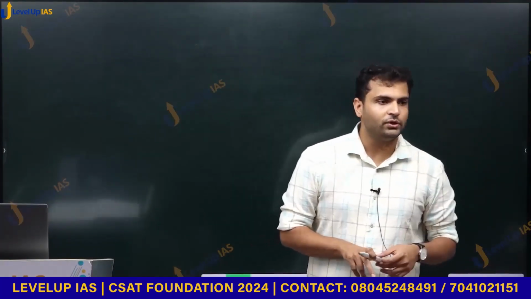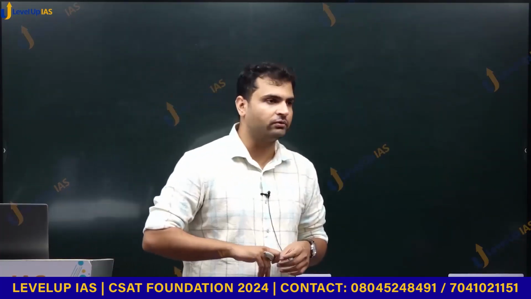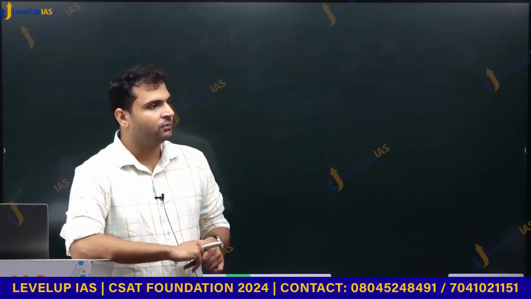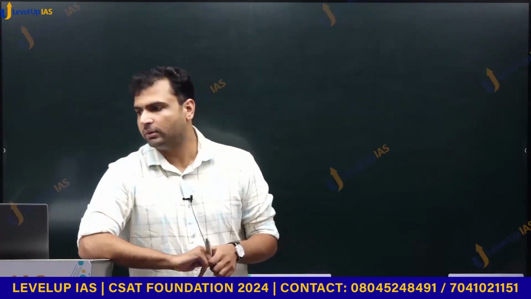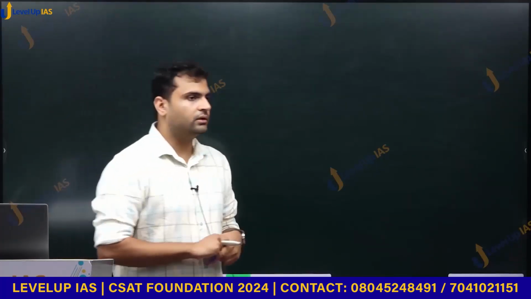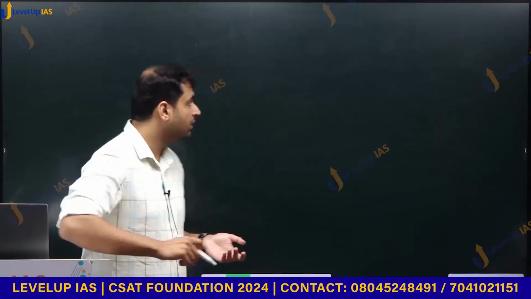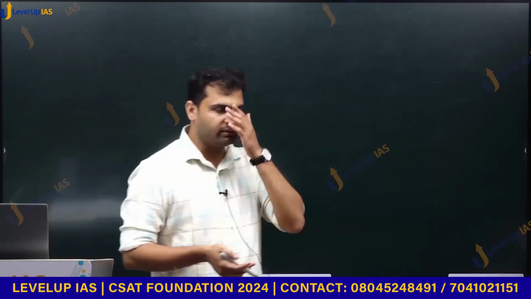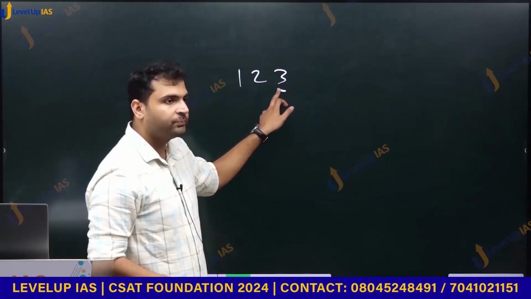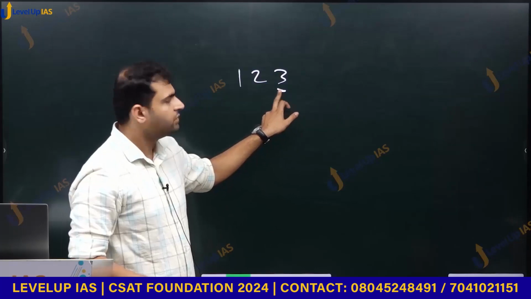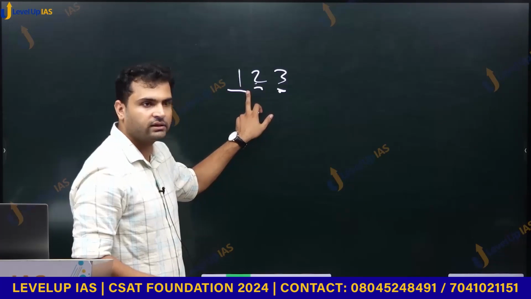Again something which you will think is elementary, but something which is very, very powerful when it comes to solving questions, which is the next section, place value system. What do you understand by place values? Have you heard this term place values before? Right. So whenever we write any number in decimal system, for example 1, 2, 3, what is this place? Units place. This is what we call tens place. This is what we call hundreds place, and so on.